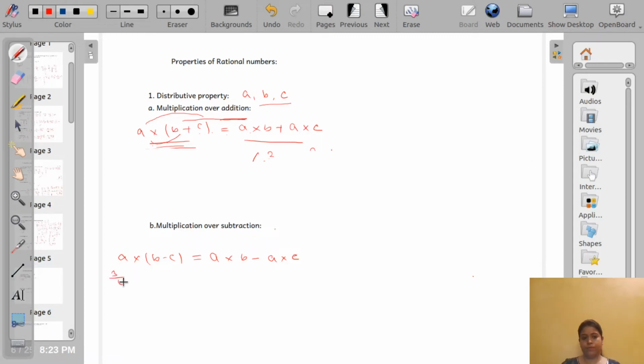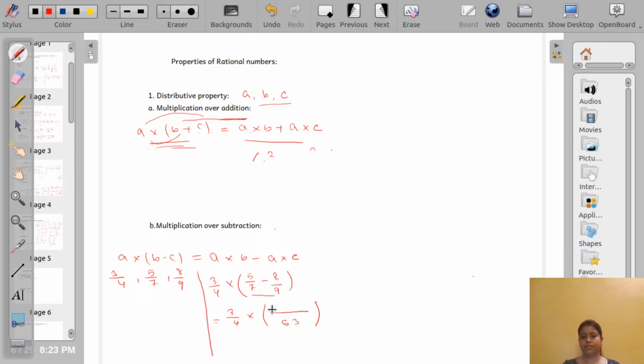Say 3 by 4, 5 by 7, 8 by 9. Okay. So first we will write 3 by 4 multiplied by 5 by 7 minus 8 by 9. Here in this chapter, calculations are really very important. Be very careful while doing the calculation.